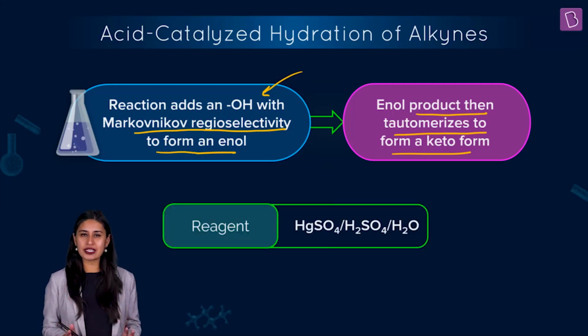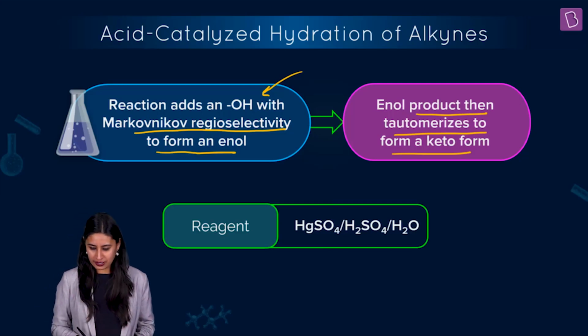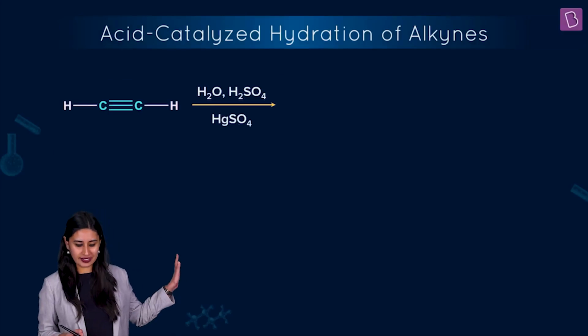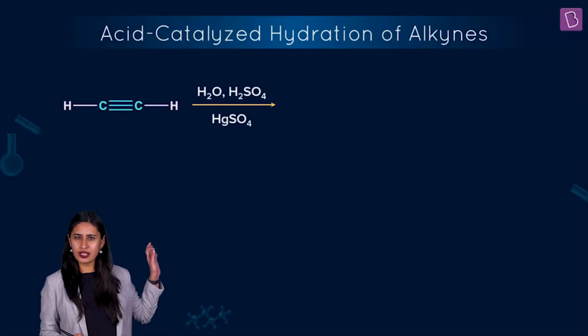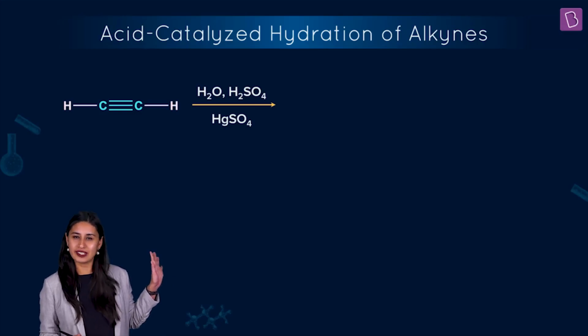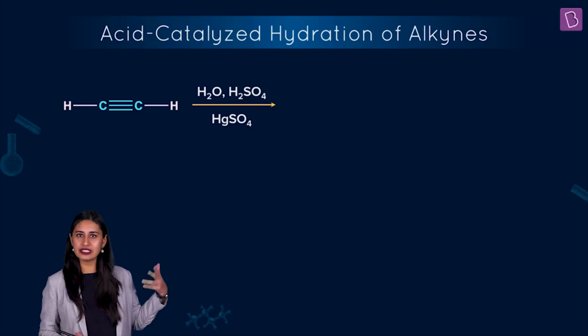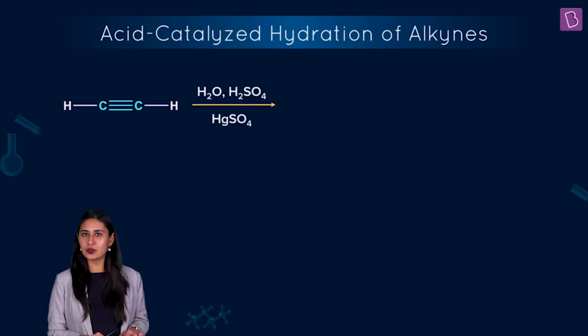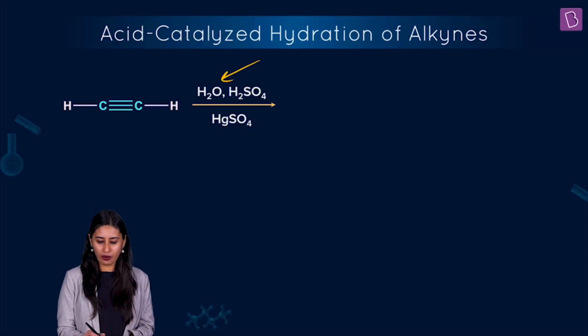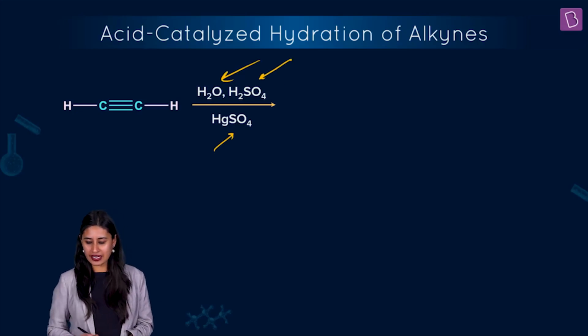So using this reagent, let's take an unsymmetrical alkyne and see what the product will be. Let's test the smallest alkyne possible, which is ethyne. Let's start with this and then take it forward. So let's add water, H2SO4, HgSO4.